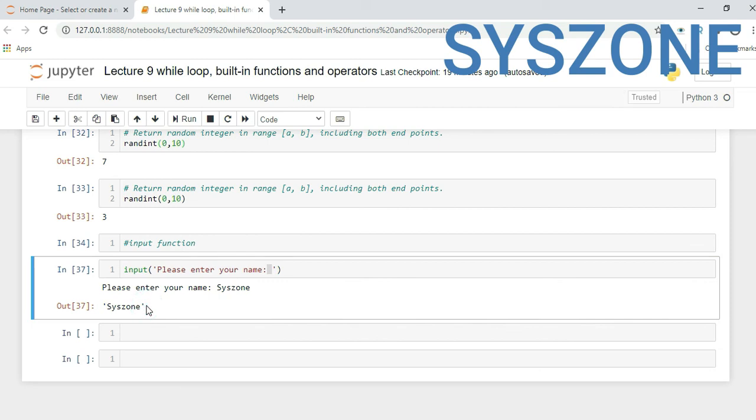So in this video we covered the while loop, we saw some of the built-in functions, and we saw some of the operators like in, not in, randint, the random library, and the min and max functions.